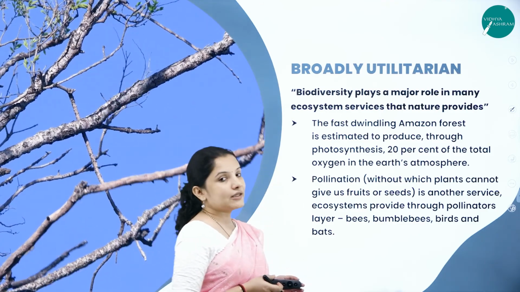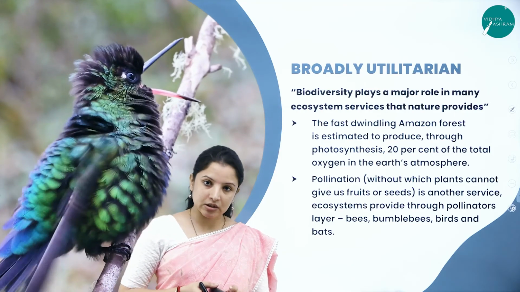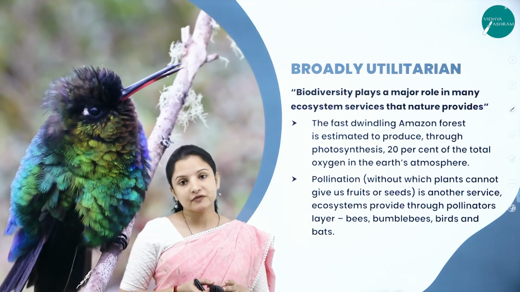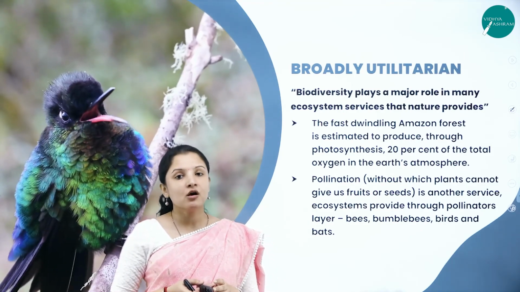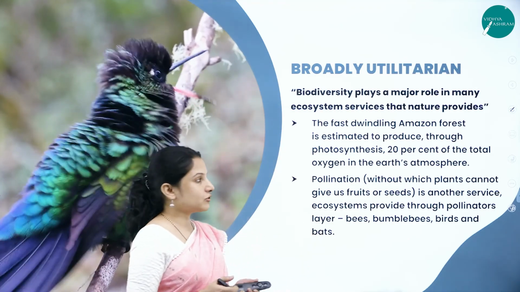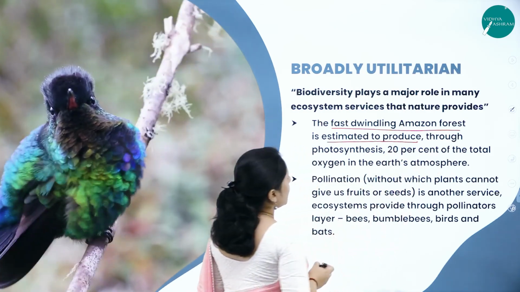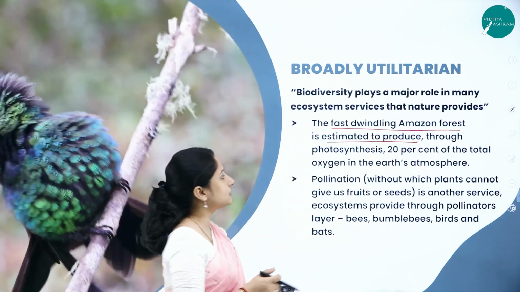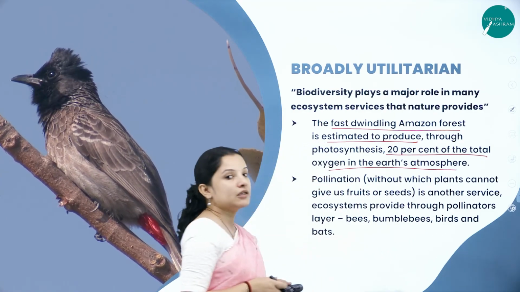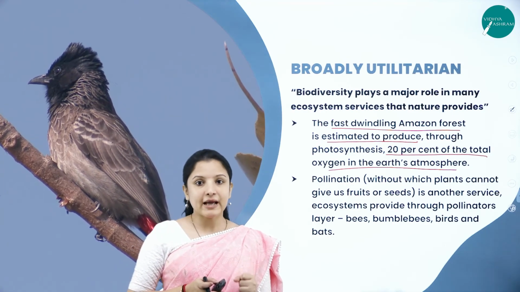So the fast dwindling Amazon forest. When compared to the earlier area which it covered, nowadays the hectares of the Amazon forest are diminishing or coming down rapidly. The fast dwindling Amazon forest is estimated to produce through photosynthesis 20% of the total oxygen of the Earth's atmosphere. That is why the Amazon forest is called the lungs of the planet, right?